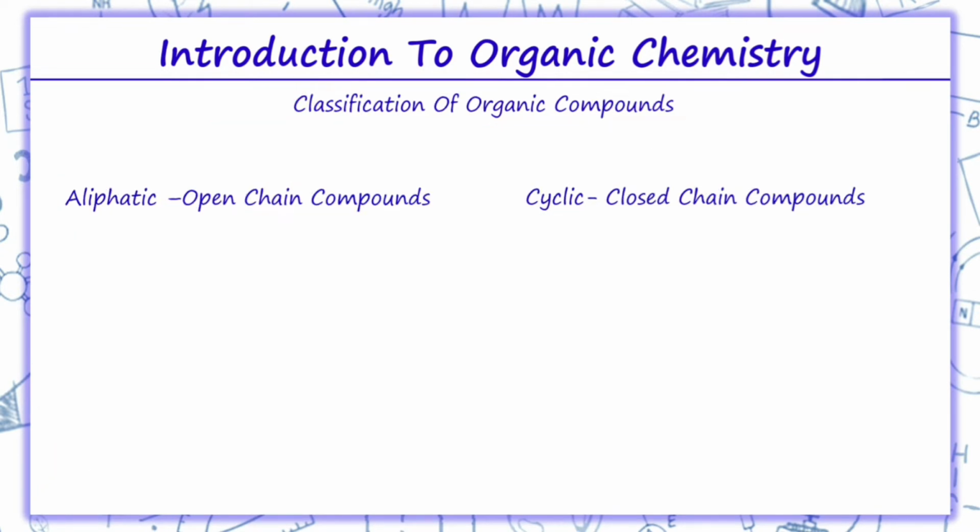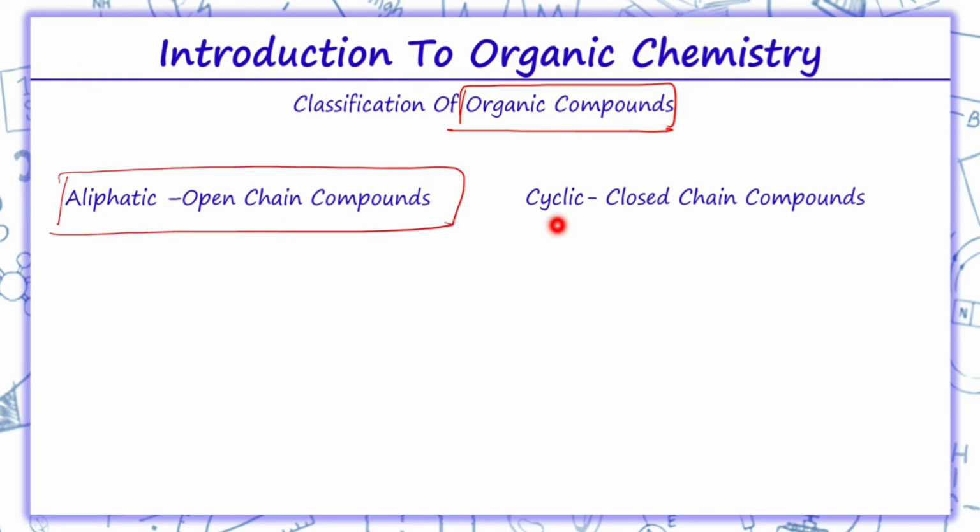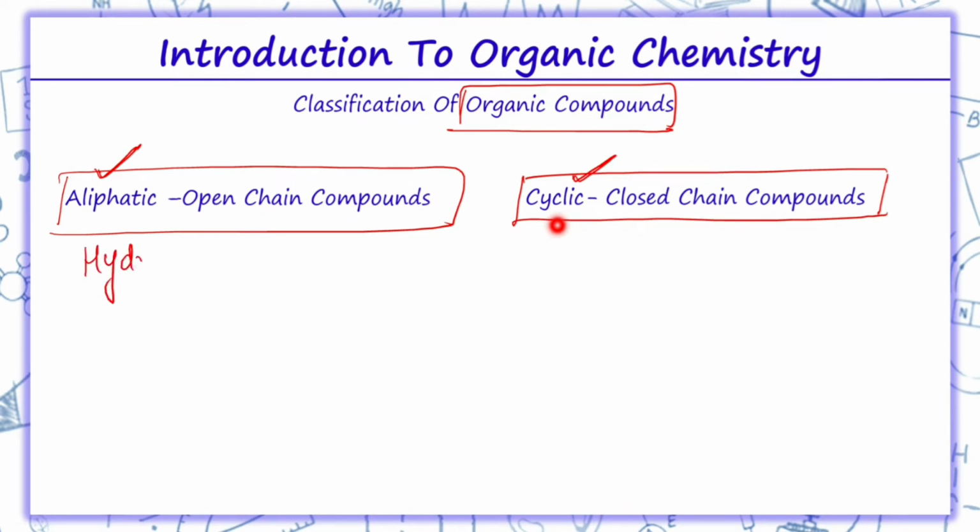Now when we talk about the classification of organic compounds, organic compounds are basically classified in two categories. The one is open chain compounds, which we call aliphatic, and the other is closed chain compounds, which we call cyclic. In open chain compounds, as we have previously discussed, we have hydrocarbons, in which we discussed alkanes, alkenes and alkynes.